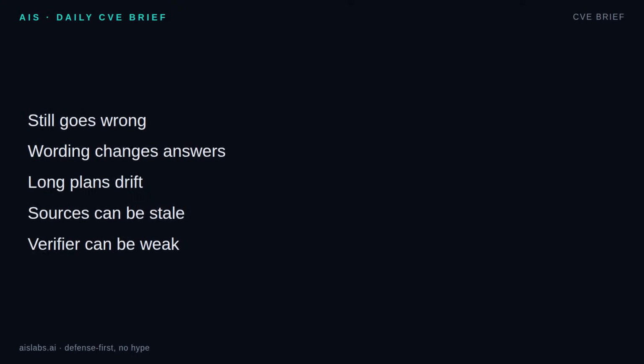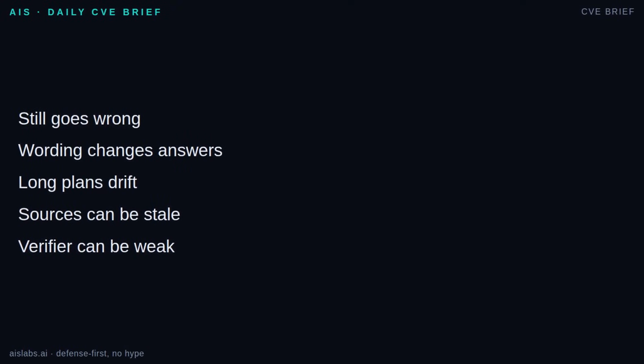Now, the honest limits. Wording sensitivity is real. Ask the same question as, "Is this allowed?" and then as, "Find the exception that allows this," and you may get different answers. Long horizon plans also drift. If you ask an agent to plan 20 steps and execute them without checkpoints, small assumptions compound. Short bounded steps stay more honest because each step can be inspected. Retrieval can also fail. The right document may be missing, stale, or badly chunked. And a model-based verifier is still a model, not a court of truth. Use deterministic checks where possible, and use model judgment as one signal, not the foundation.